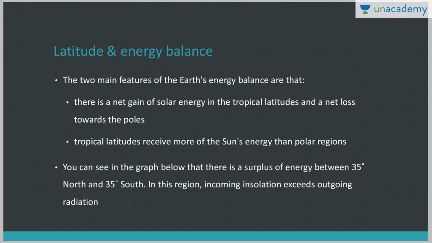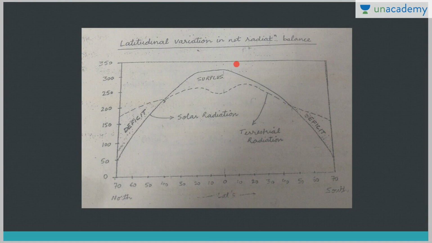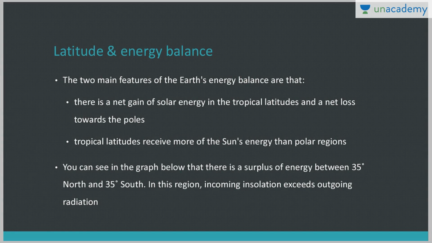Okay, now there is another concept, that is latitude and energy balance. See what happens. Generally there is a net gain of solar energy in the tropical latitudes and a net loss towards the pole, right? Why? Because we've already discussed that there is direct sunlight at the equator, right, and more intensity of sunlight at the tropics, and as we move towards the poles, the angle of sun rays is slanting, and the energy received per unit area is less. So there is surplus solar radiation in the tropics, and there is deficit solar radiation at the poles, right? So tropical latitudes receive more of sun's energy than polar regions, right?